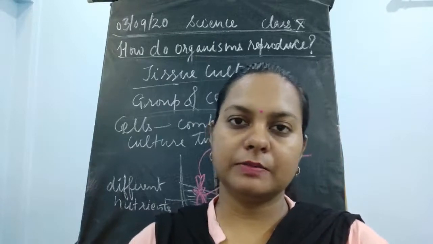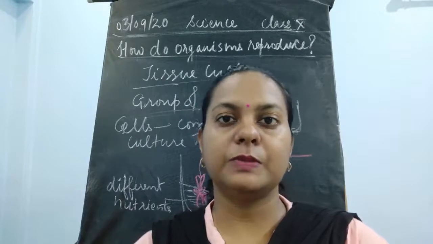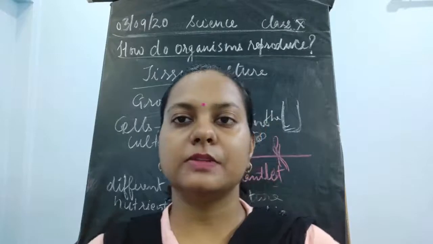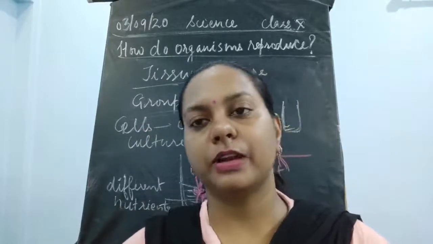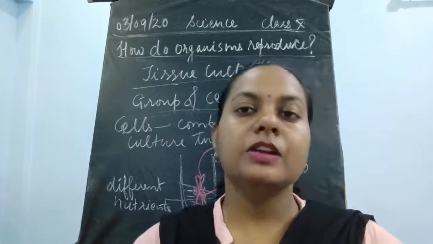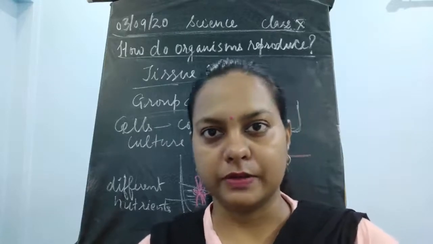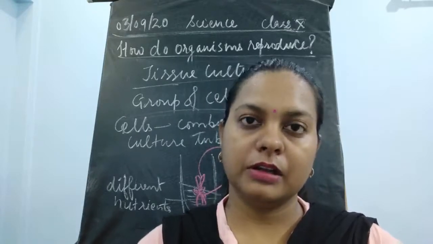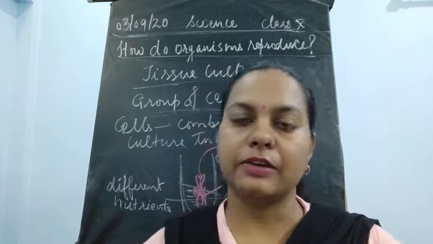We have discussed the meaning of the word reproduction, which means to increase in number. How are these organisms going to increase in their number? We found that there are two basic modes of reproduction, the asexual mode and the sexual mode. We are discussing the asexual modes of reproduction in the lower organisms first. In this we saw different methods like fission, budding, spore formation, fragmentation, and regeneration.